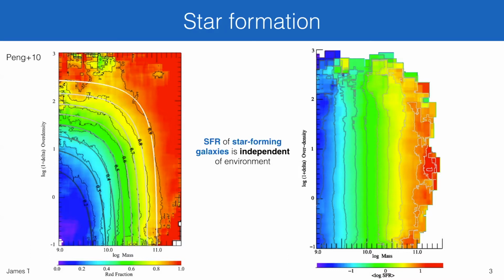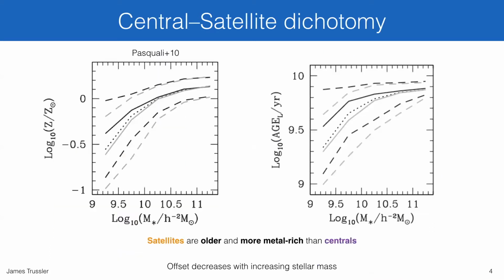And so that's a key point of my talk today: while the environment in which you reside really matters for quench fraction, depending on whether you're star forming or passive, provided that you're just looking at the star-forming population, for instance, their properties are roughly independent of environment. And so for this talk, I'd like to focus further on the environmental dependence of the stellar populations of galaxies.